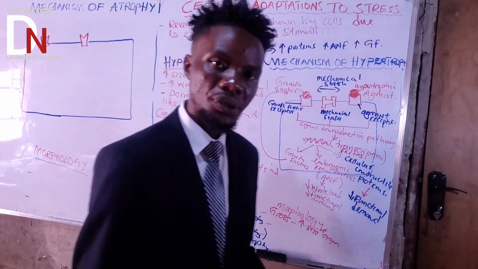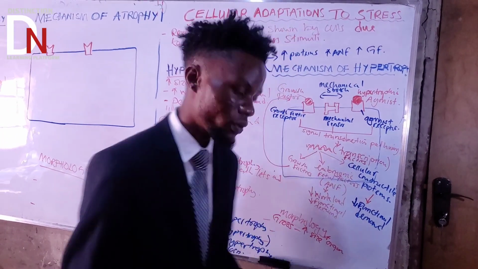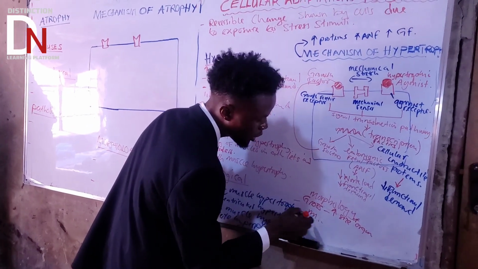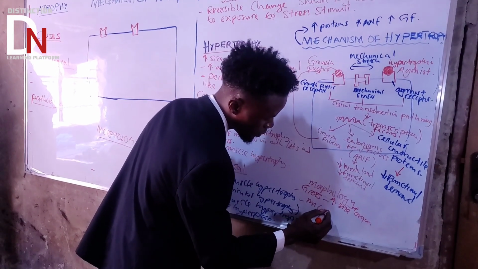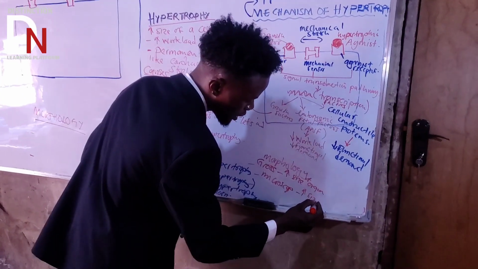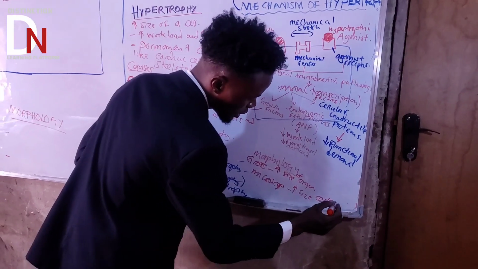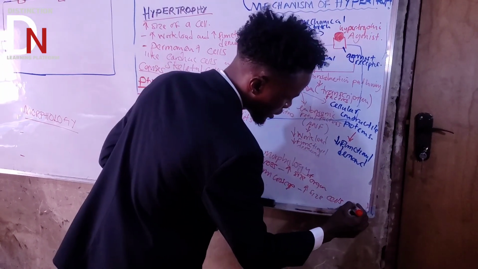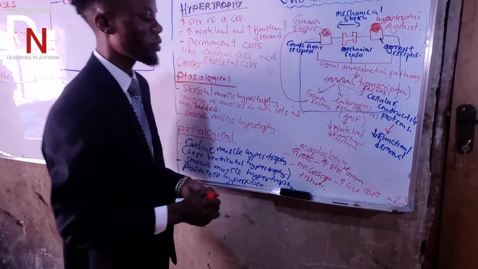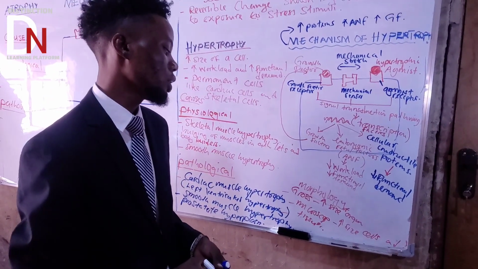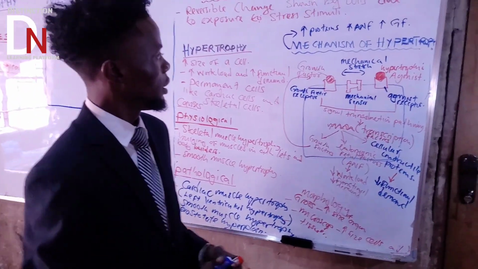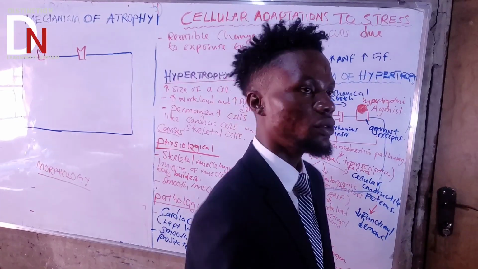Then what else? If you want to look at a cell, what do you use? We use a microscope. So on microscopy, what do you see? We see an increase in size of cells, and basically tissues; you can add on tissues as well. So that's what you can see on gross morphology and microscopic morphology. Okay, so that's where we end under hypertrophy.